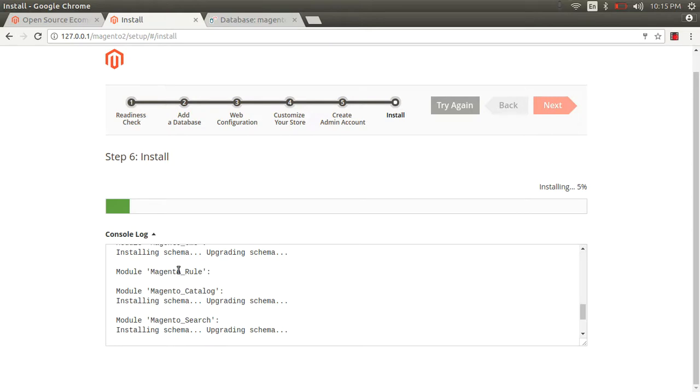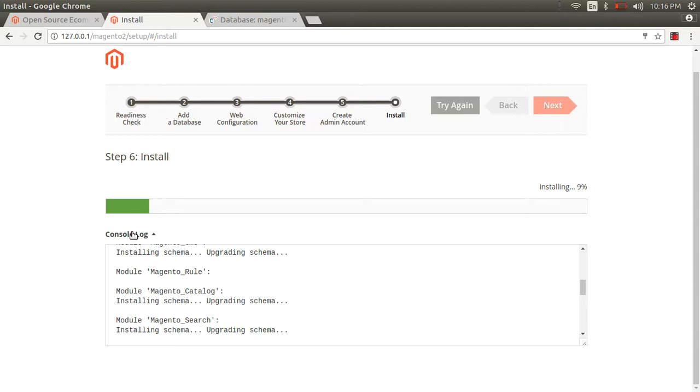So guys, while the installation is in between, I'm telling you about Magento 2. I prefer a Linux machine if you are a Windows user, because Magento 2 runs very fast on a Linux machine rather than a Windows machine. Windows takes lots of time.